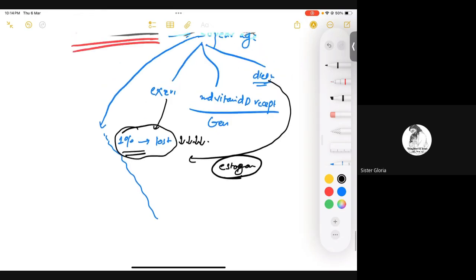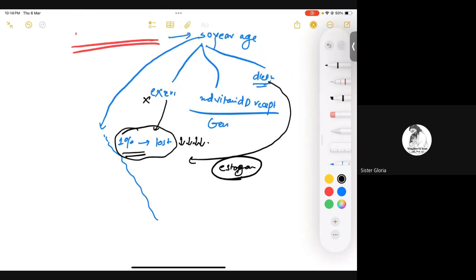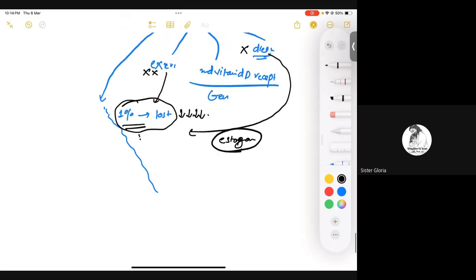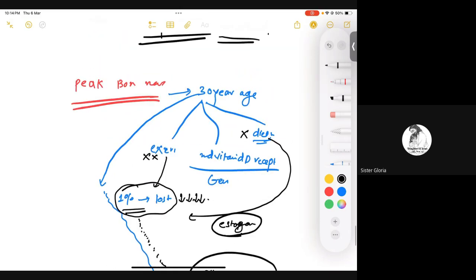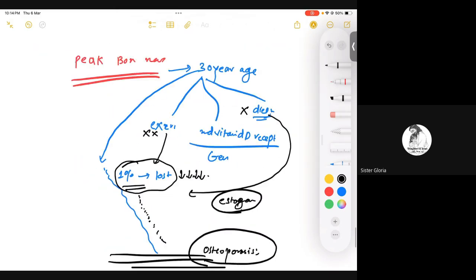But after 30 years of age, if we aren't keeping good exercise and good diet, what happens? The bone is going to decline way faster, and ultimately you are going to end up in a condition that is osteoporosis. Is that clear? Yes, sir. So if you see, there is not a specific thing involved. It has something to do with exercise and diet. It has nothing to do with increased osteoclastic activity and things like that, right?